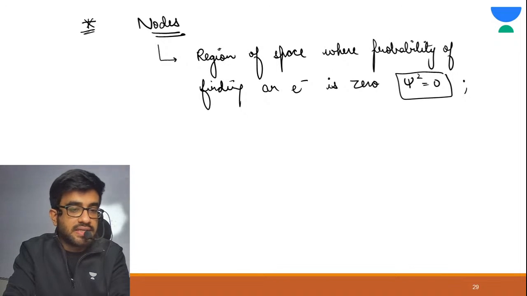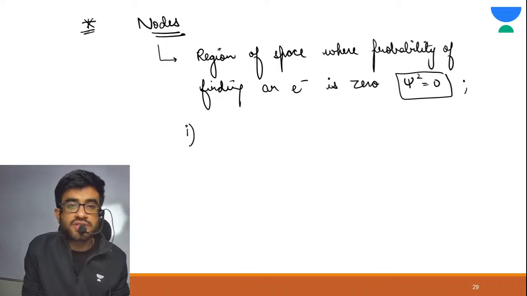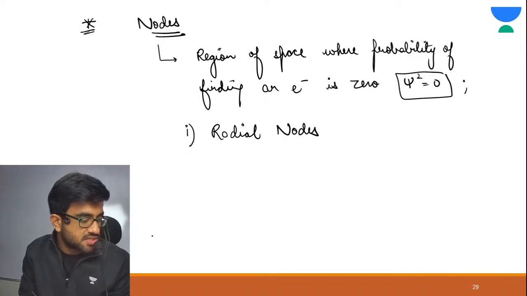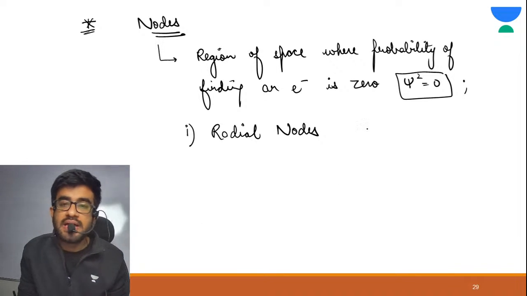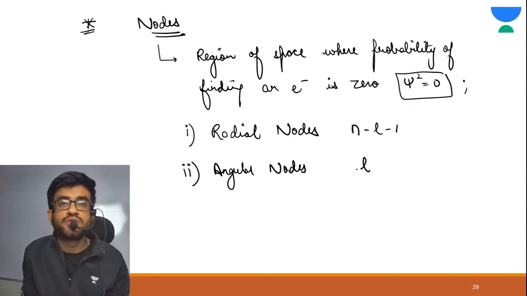Now see, there are many types of nodes. First is radial nodes, and we just need to understand the formula. The radial node formula is n minus l minus 1. Then angular nodes, whose formula is simply l, the azimuthal quantum number.